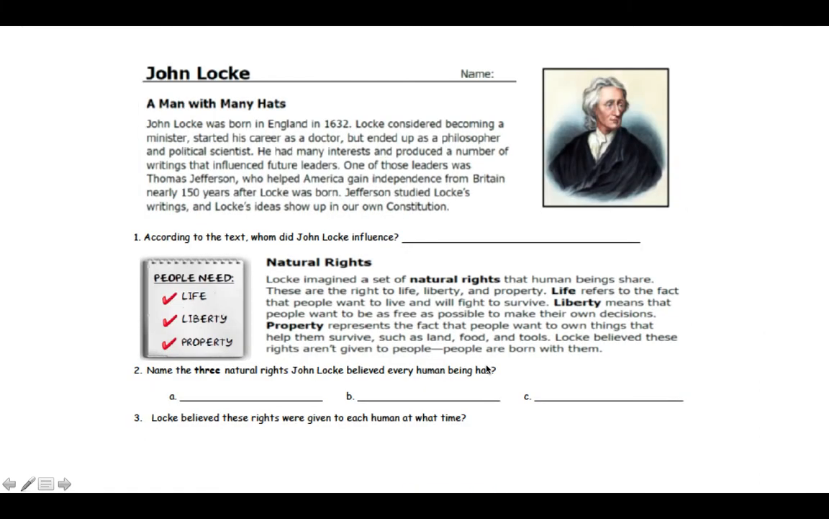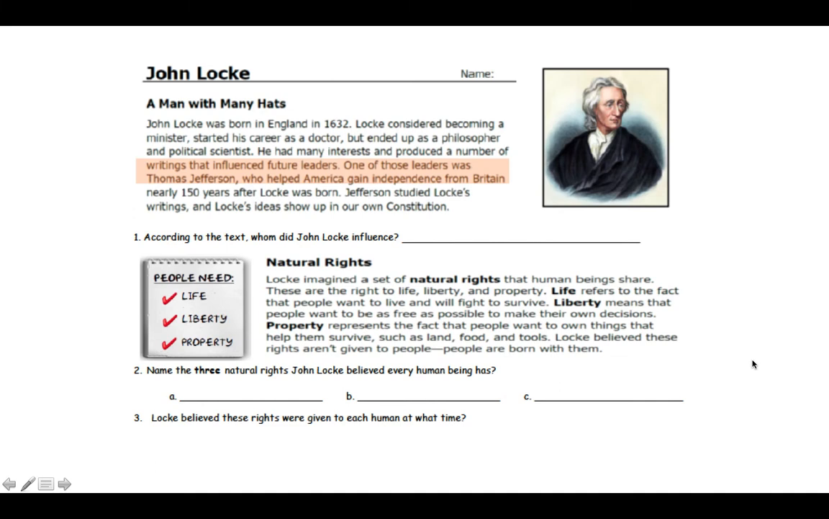John Locke, a man with many hats. John Locke was born in England in 1632. And Locke considered becoming a minister, started his career as a doctor, but he ended up as a philosopher and a political scientist. He had many interests, and he produced a number of writings that influenced future leaders. One of those leaders was Thomas Jefferson, who helped America gain independence from Britain nearly 150 years after Locke was born. Jefferson studied Locke's writings, and Locke's ideas even show up in our own Constitution.